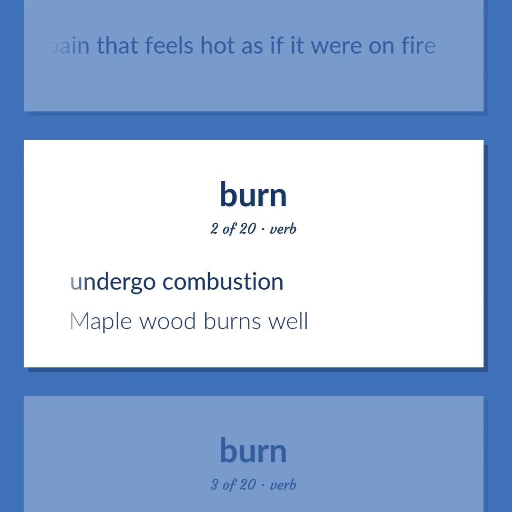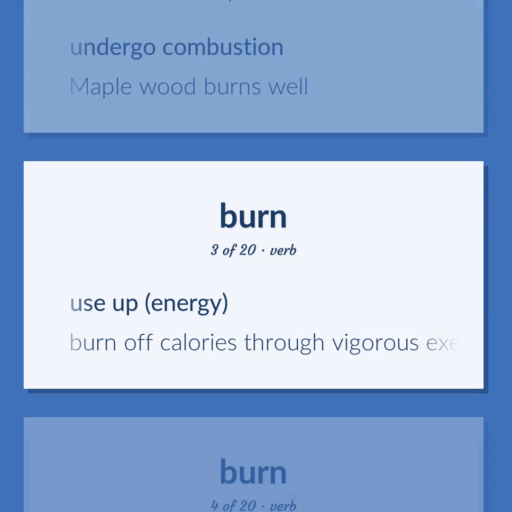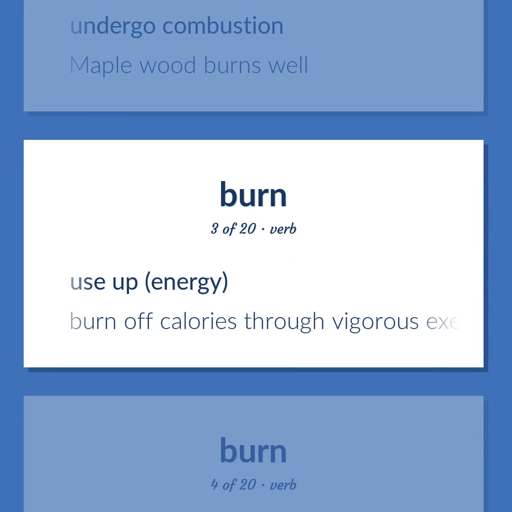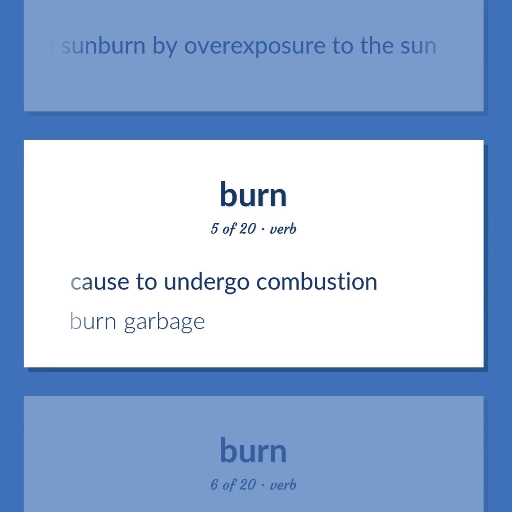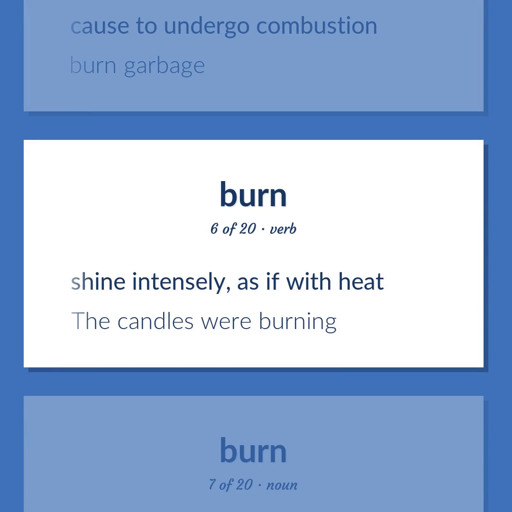Undergo combustion. Maple wood burns well. Use up energy. Burn off calories through vigorous exercise. Get a sunburn by overexposure to the sun. Cause to undergo combustion. Burn garbage. Shine intensely, as if with heat. The candles were burning.